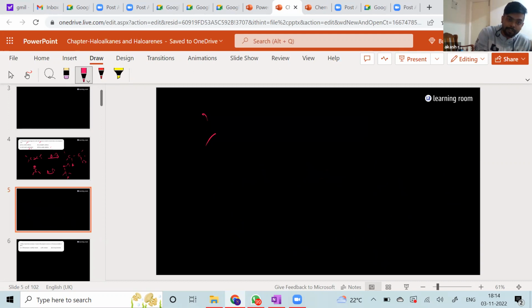So now, if you have a C double bond C, what you understand is that this pi cloud, which I'm highlighting here, has very high electron density. So this particular compound is always in search of some kind of positive charge.